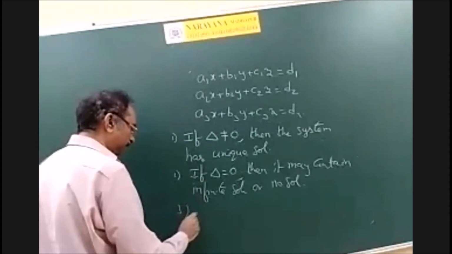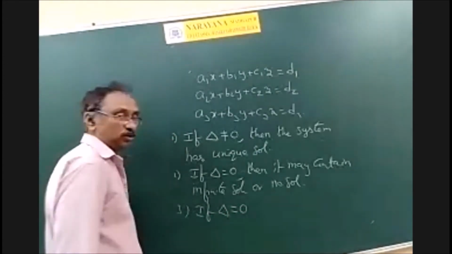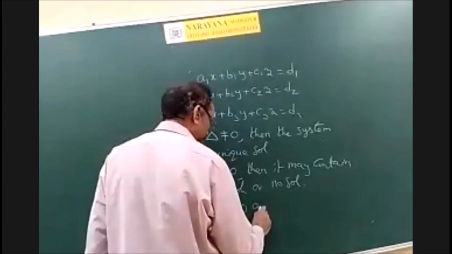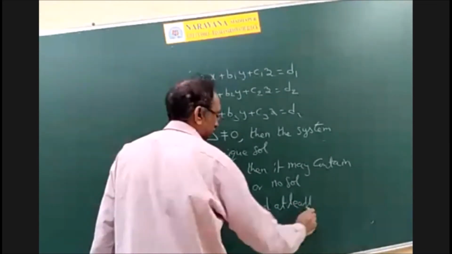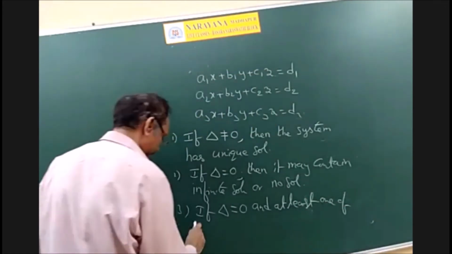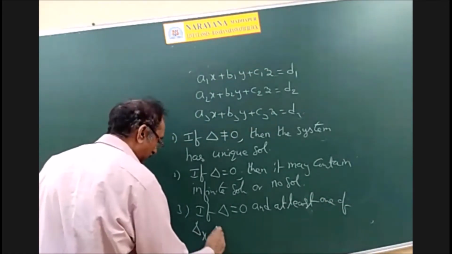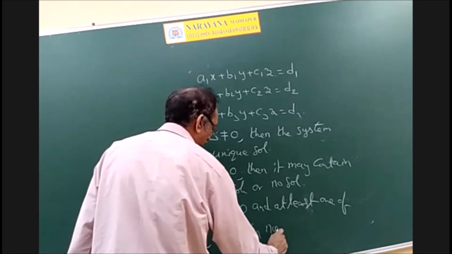But there is one case in which we can clearly say: if delta is equal to 0 and at least one of delta x, delta y and delta z is non-zero.